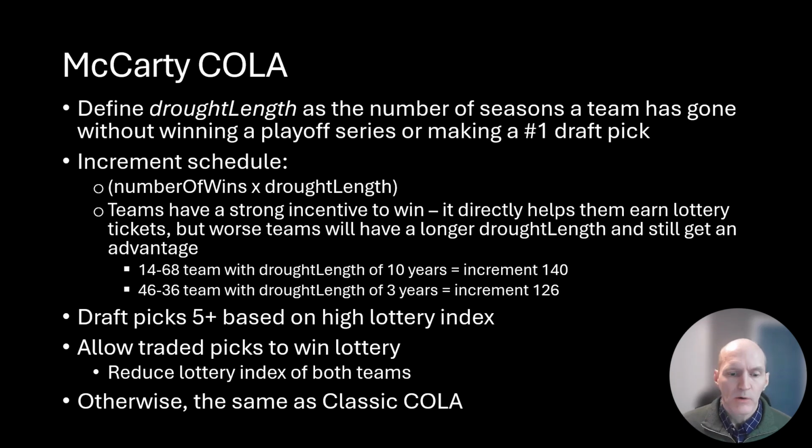So suppose a team has an average length 3 drought, and another team has had bad luck and they haven't been in the playoffs and it's been 10 years. Even with the 14 times 10 gives you 140, 46 times 3 gives you 126. So a team that really has been suffering, even if they can't win anything, they're still getting a bigger increment than the team who's only been out of the playoffs for 3 years.